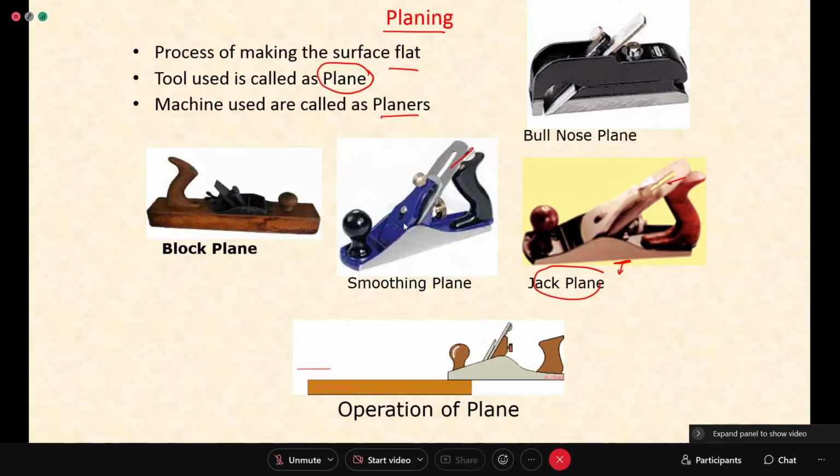Planing is quite a difficult operation because you are doing it manually, and to get the entire surface flat, if the surface width is more, you will need a lot of skill so that your surface becomes flat. Otherwise, what happens is at one place it is deeper, at one place it is slightly upward, and like that. So level is not maintained. So this planing is done.